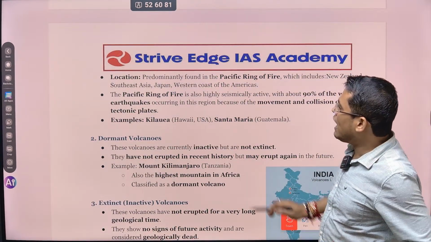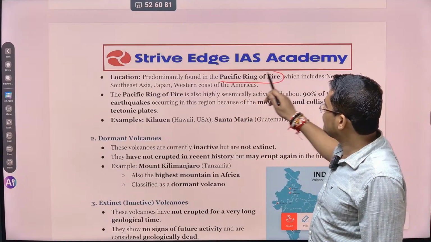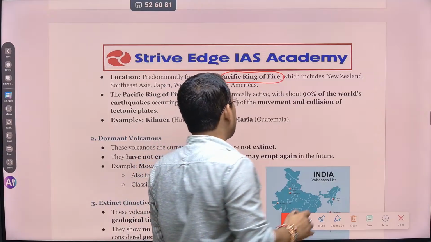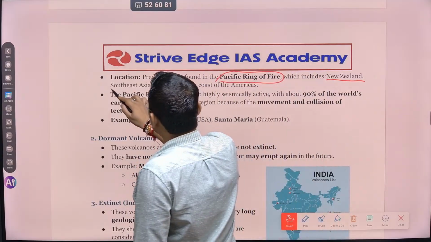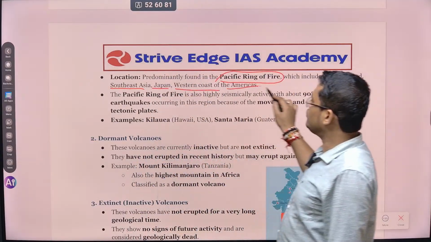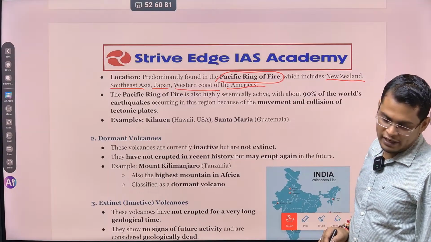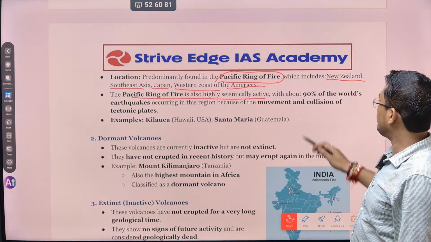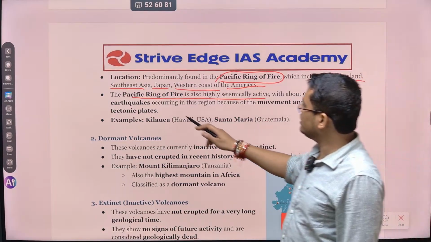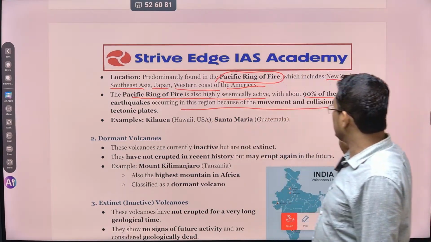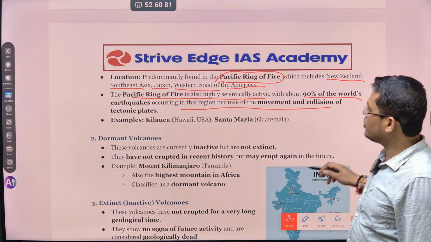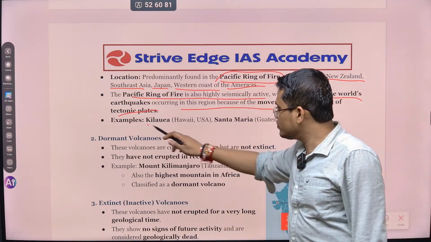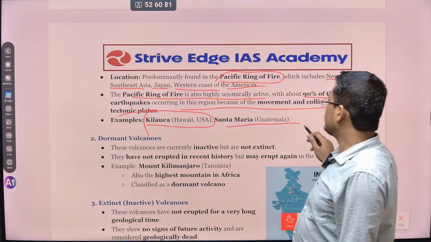एक्टिव वोल्केनो. एक्टिव वोल्केनो बेसिकली देखने को मिलती है आपको Pacific Ring of Fire. They are generally found on the Pacific Ring of Fire which includes New Zealand, South East Asia, Japan, Western Coast of Americas. ठीक है, so this region you will find. So next one, the Pacific Ring of Fire is highly seismically active. About 90% of the world's earthquakes occur in this region because of the movement and collision of tectonic plates. ठीक है, क्या, Hawaii is known for its volcanic activity. Then Santa Maria in Guatemala.